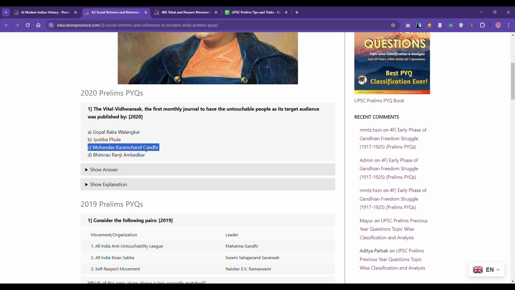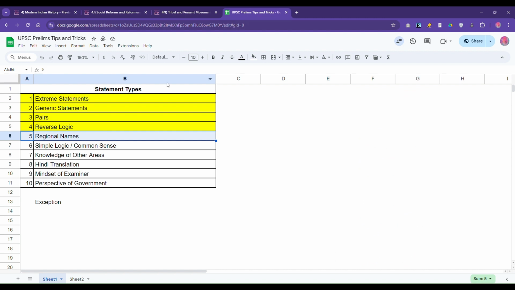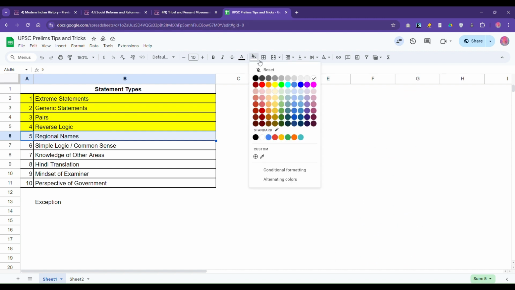Similarly, you'll come across this kind of question regarding names of dams, rivers, or some particular place. There also you can apply this logic, that this particular thing cannot be North Indian, it cannot be South Indian, it has to be Bengali, like that. You apply similar logic and you can at least eliminate one or two options. So this was a category where you can apply your understanding of languages, names and language, etc.